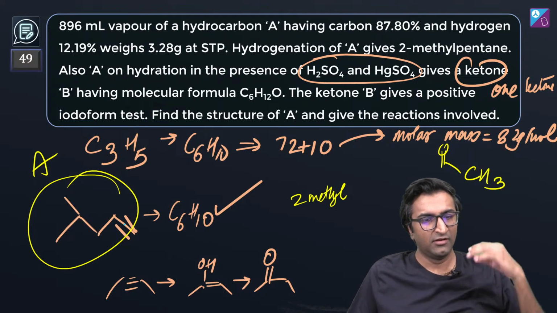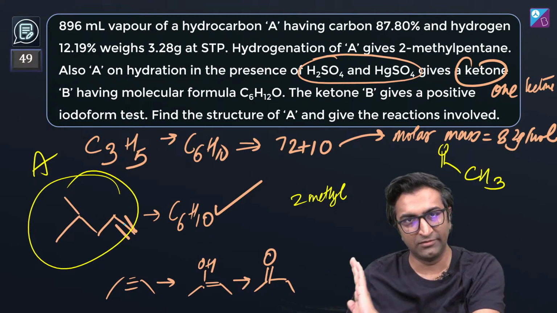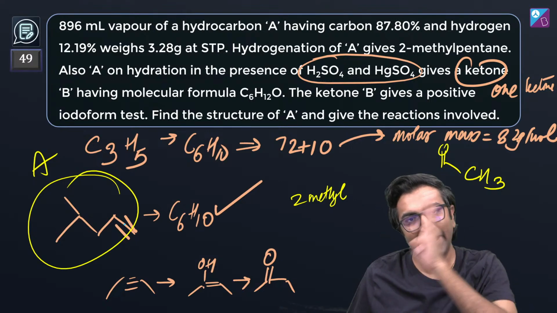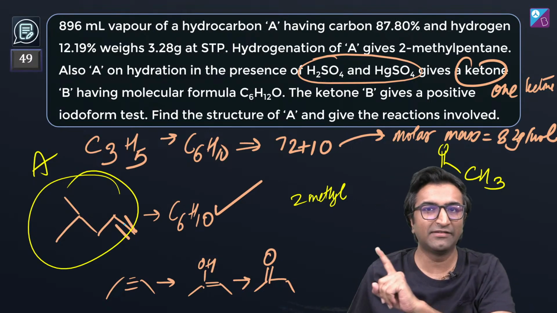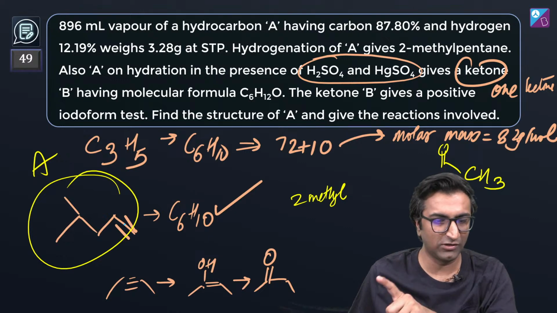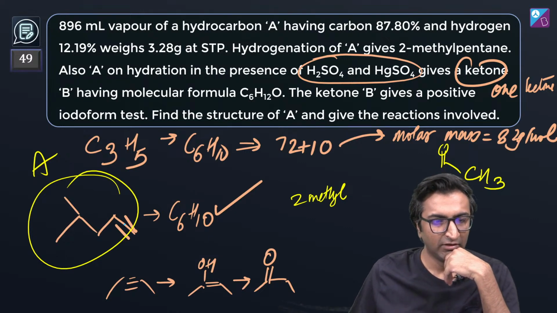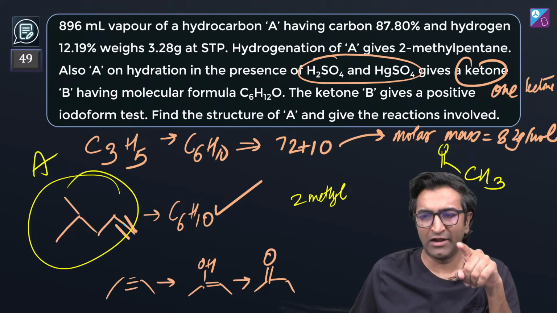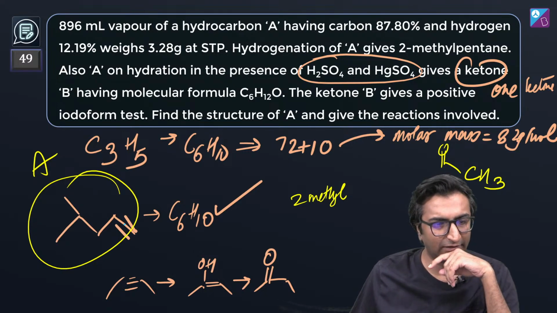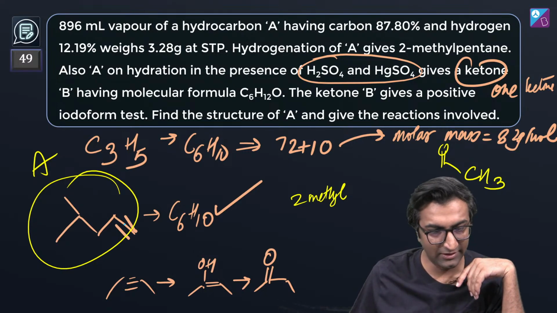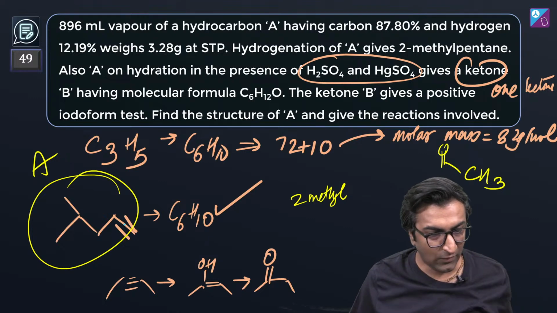Mainly you need a methyl group in the alpha position, okay, whatever the functional group is, if next to it there is only a CH3 group then it gives a positive iodoform test, okay Siddhi. Siddhi, maybe I think you are in 11th, right? So maybe you wouldn't know about the iodoform test in so much detail.